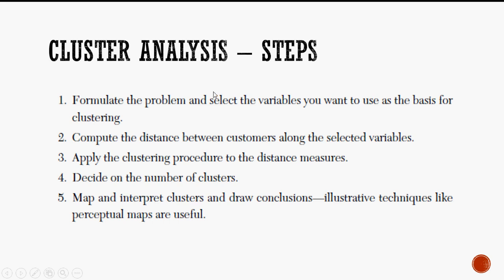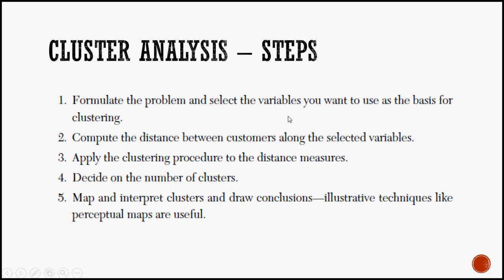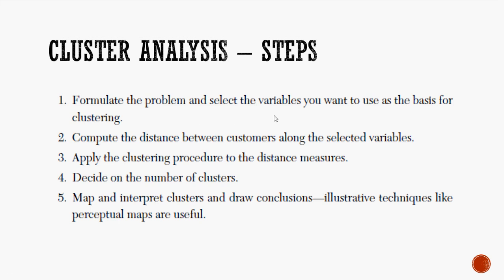Though the selection of the variables depends on the manager's decision, you have to select which variables are really important for designing the product. So if it is a bike, what would be the two important criteria, attributes or characteristics that are really important for a customer to choose a bike as a brand? So yes, having decided this, the distance between the customers is computed by the software itself.